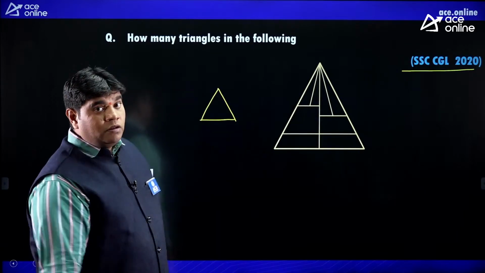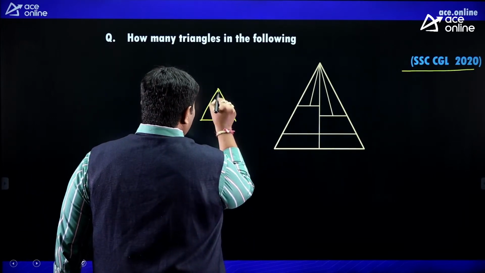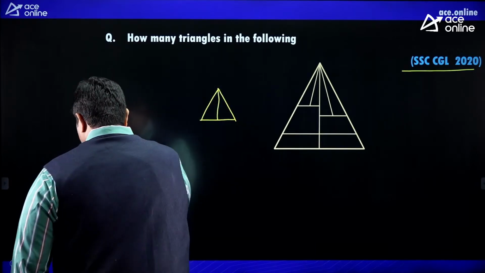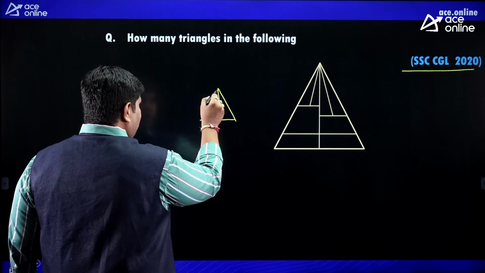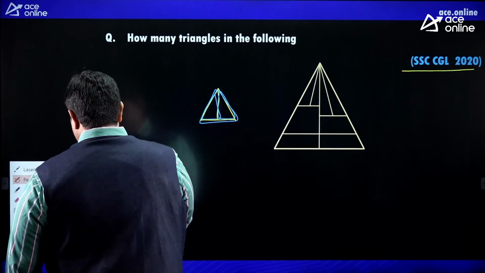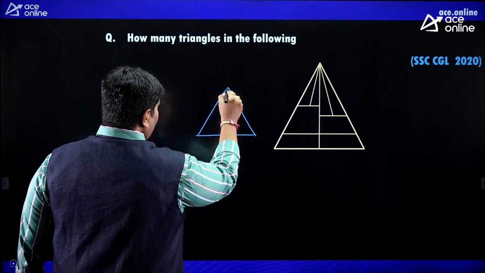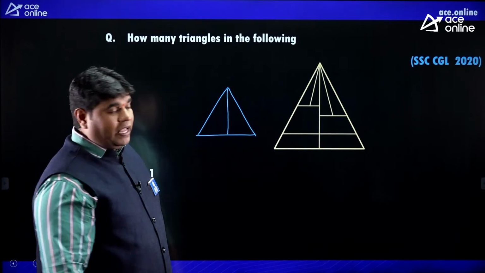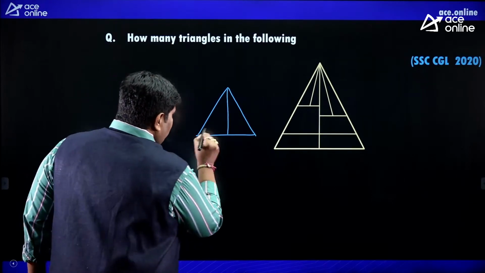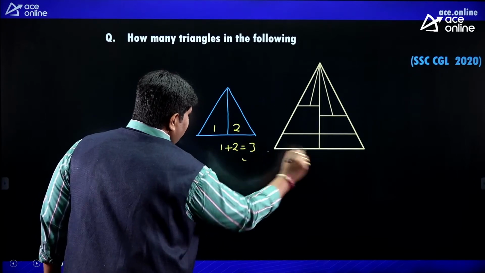How many triangles? Only one. Suppose I take one line. Then how many triangles? So 1, 2, and the big one 3. Right? Big one is 3. Now apply the shortcut. This is the pattern for number of triangles. Just give the natural numbers like order 1 and 2. 1 plus 2, 3. Completed answer.